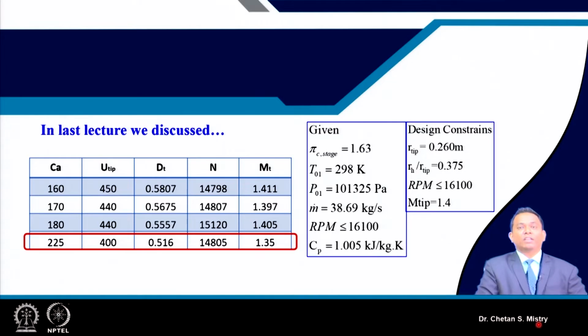For that, in the initial stage we have assumed certain axial velocity numbers, say peripheral speed. Based on that, we have done our calculation for the entry and for the exit of the stage. In between the stage, that means at the exit of the rotor and at the entry of the stator, we have done the calculation for the radius, and at the mid station we started doing the calculation for different parameters.